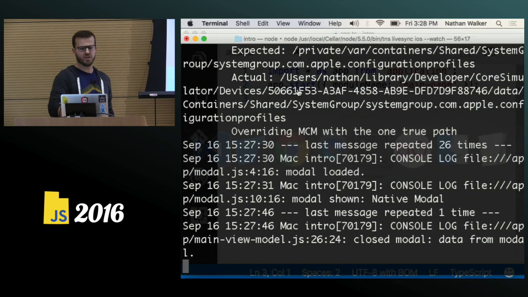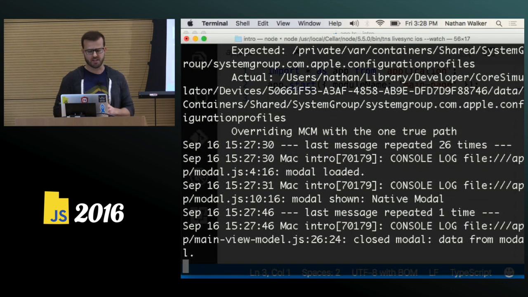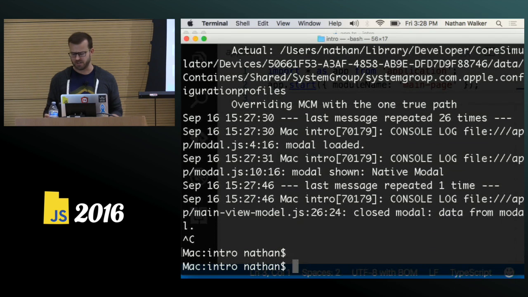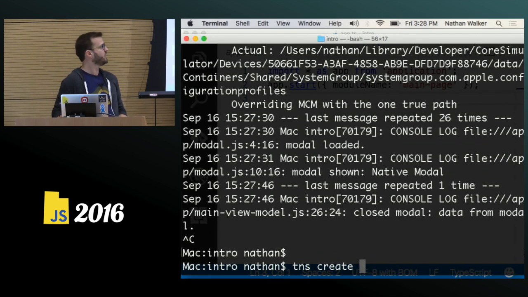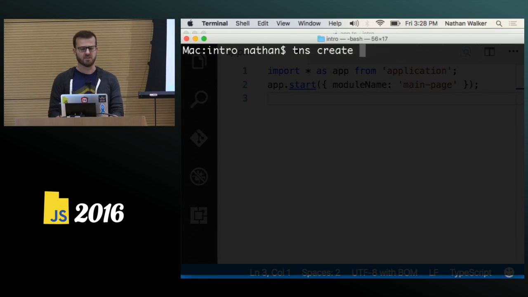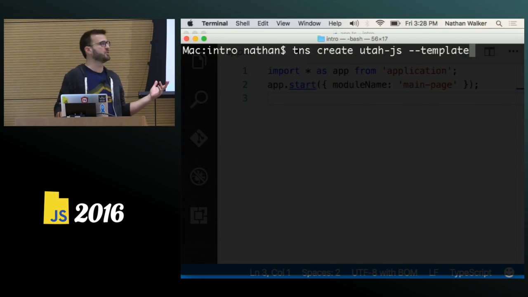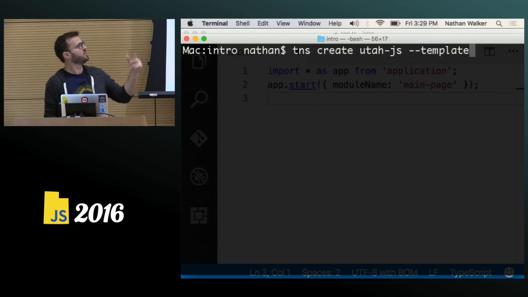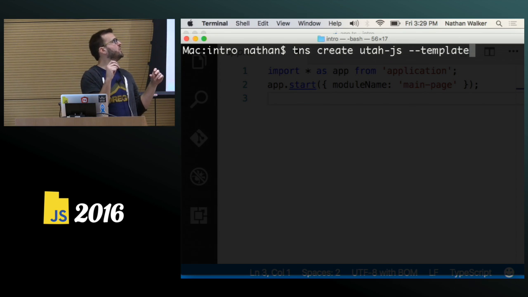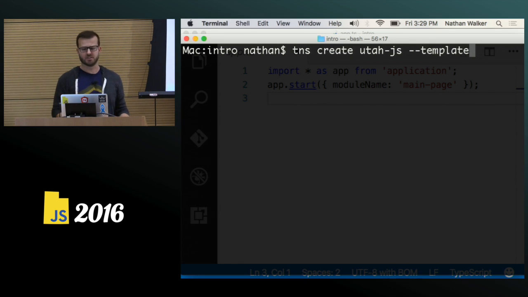And to create one like this, that very app we were just looking at, I could just do TNS create, and then the name of the app, we could say UtahJS, and we could pass a template. So there's several templates that are available, and you can create your own, but you can actually give a full URL to a GitHub repo that has the package, the main page, and it will create a template based on that. So it's pretty flexible.